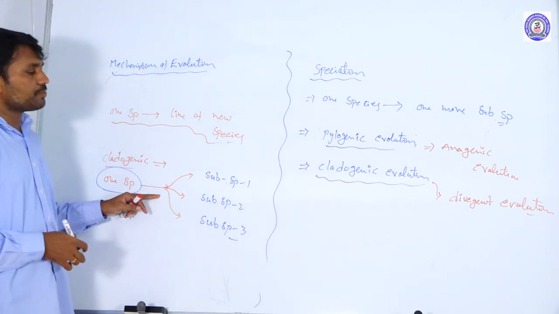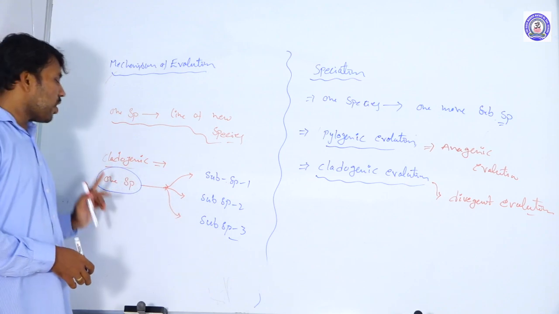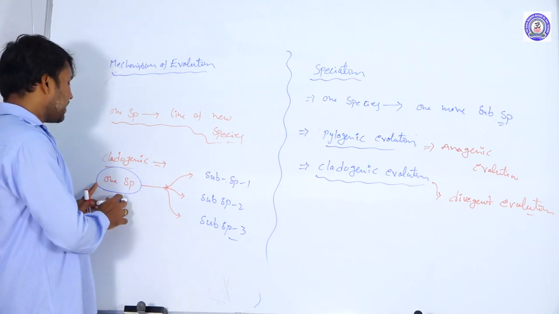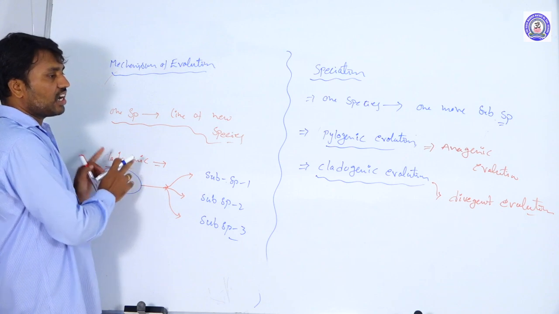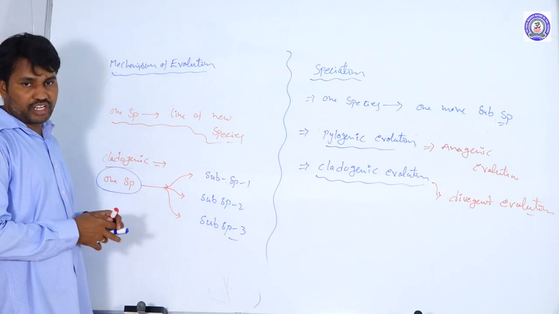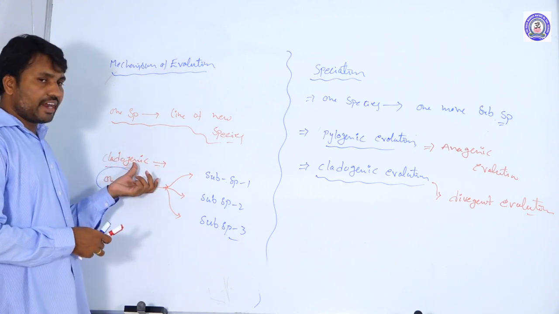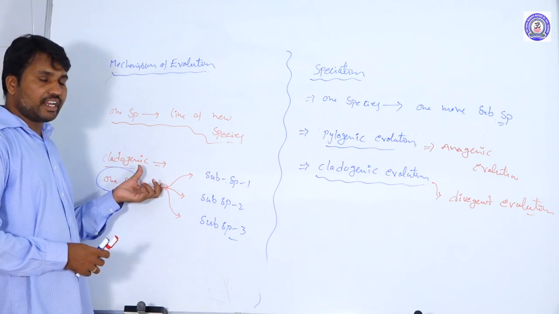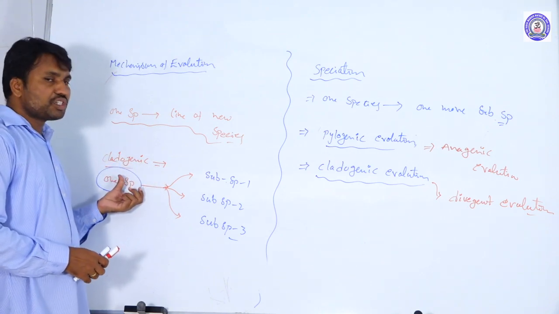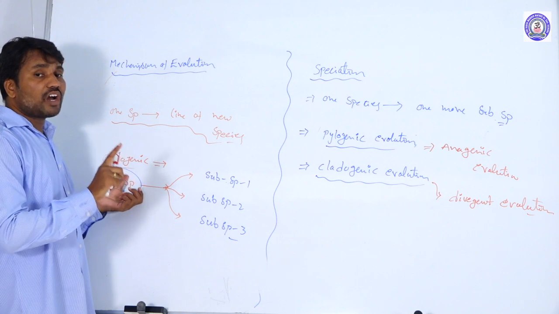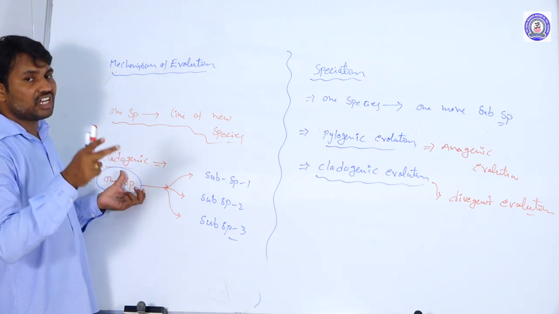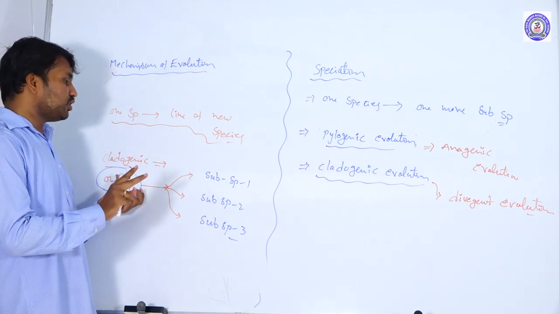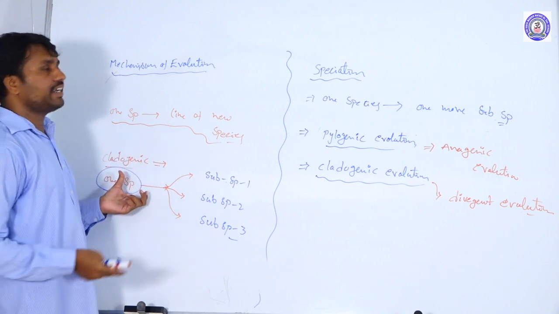Like this, a number of subspecies are formed from one single species. It is called cladogenic evolution or divergent evolution. Generally in cladogenic evolution, geographical isolation occurs, whenever the species becomes geographically isolated.